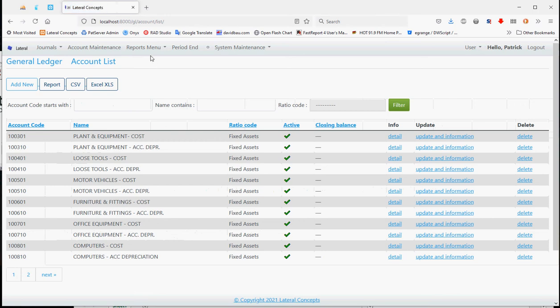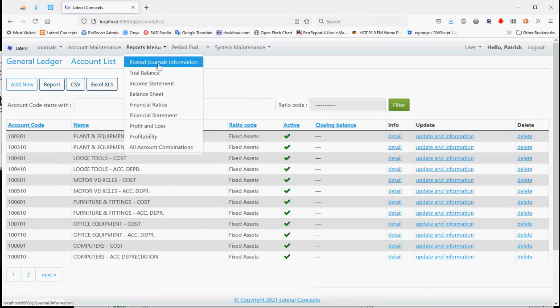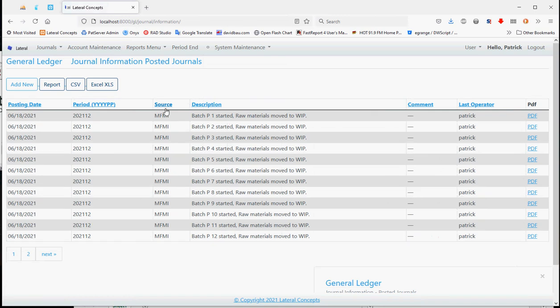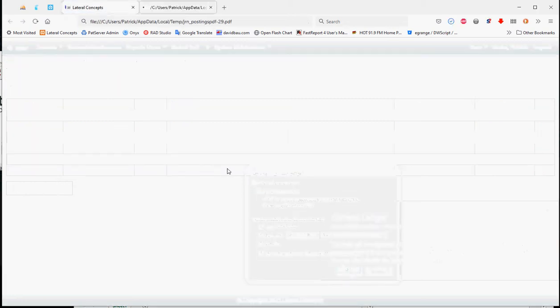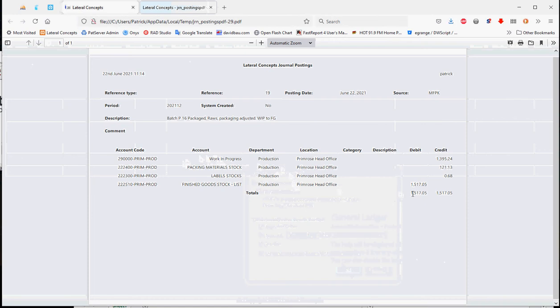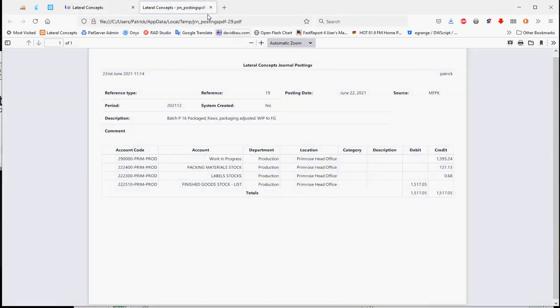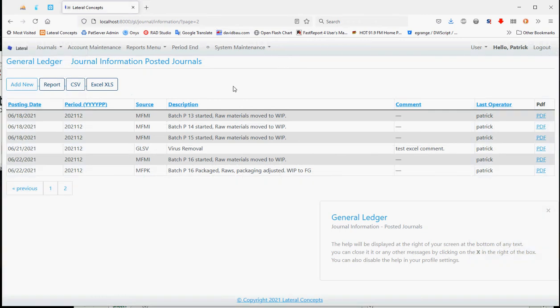Account maintenance we've catered for. Posted journals information. You can see all your different posted journals already, whether they've been moved to work in progress, packaging raw, raw materials adjusted, packaging adjusted, work in progress moved to finished goods. And once again, you can see a GL posting of it, and it'll show you everything, what happened there. So there's no need to save anything whatsoever, because it can always be reproduced.